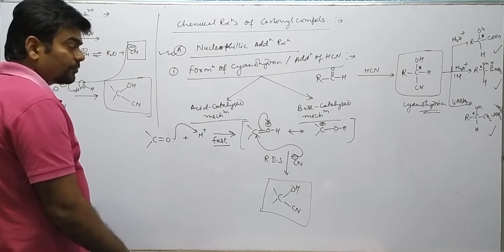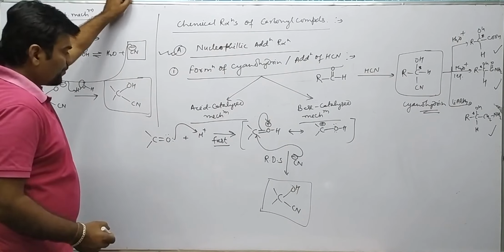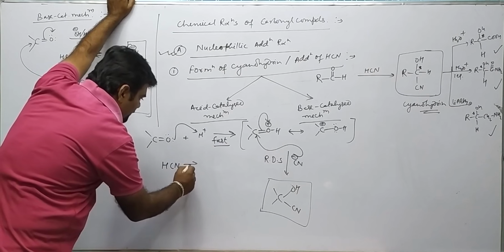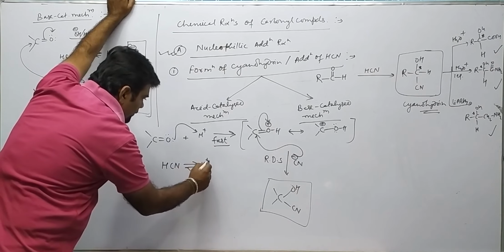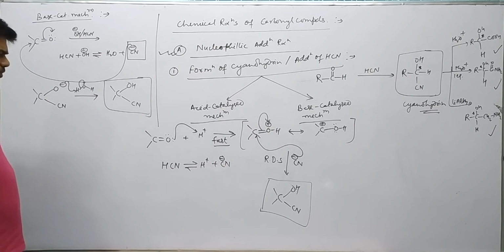Next point. Since HCN is a weak acid, therefore the nucleophile concentration is very less.